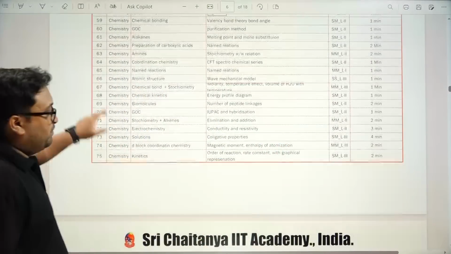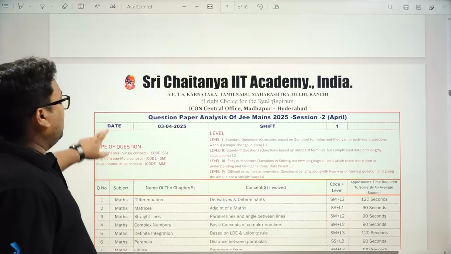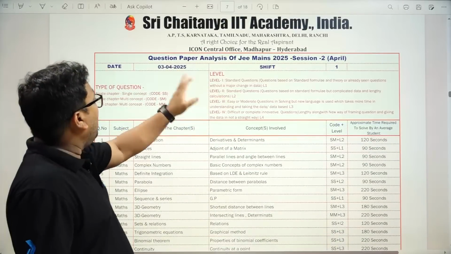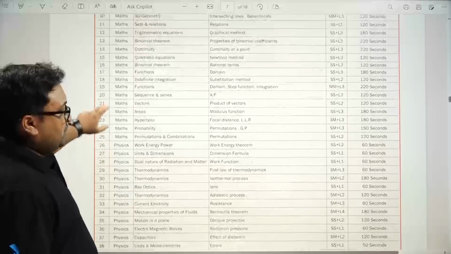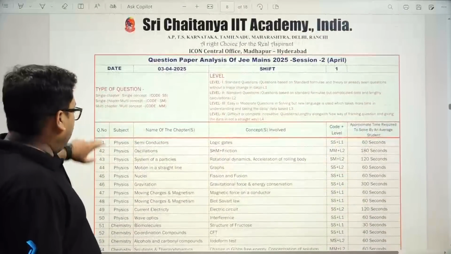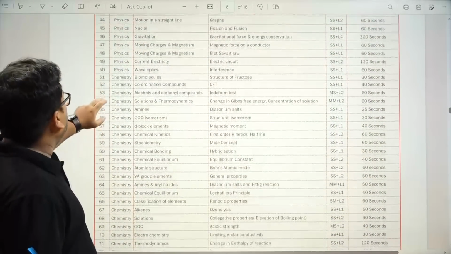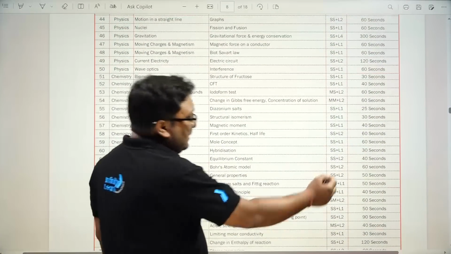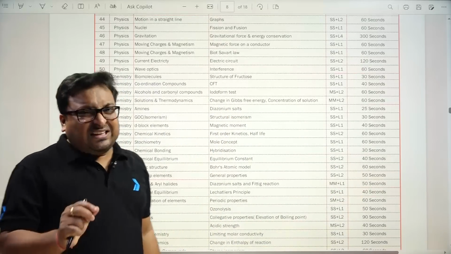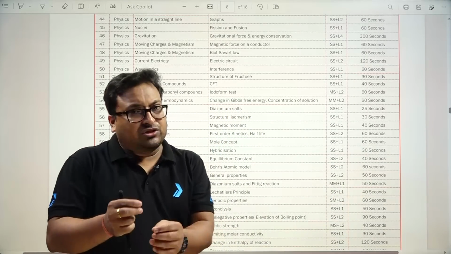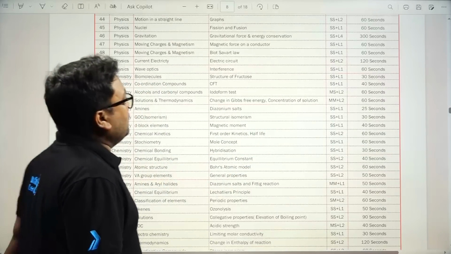Quite good. Now we will come to shift number 1 of 3rd April. Let's see the level of chemistry, from question number 51. This paper was quite easy, just straightforward. There were more such questions in this paper. So let's see.